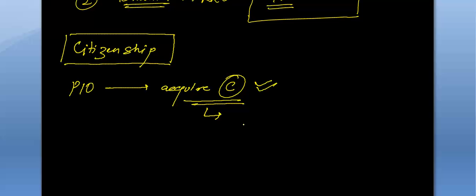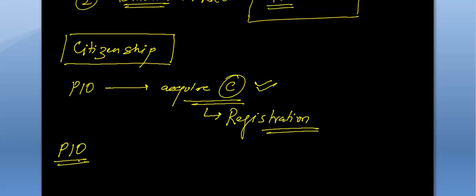First way was by birth, second by descent, third by registration. So by registration, a PIO person can become a citizen of India. He has to stay a minimum of 7 years, and only then can he register himself for Indian citizenship.